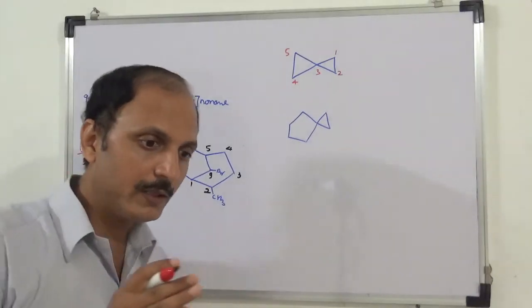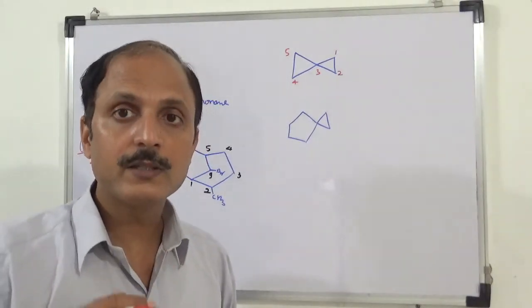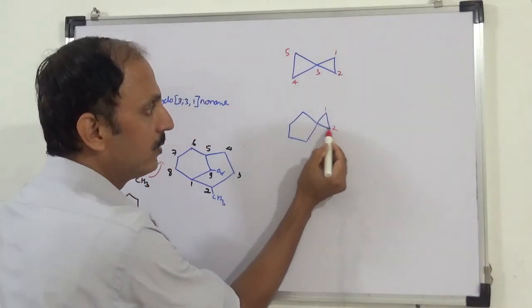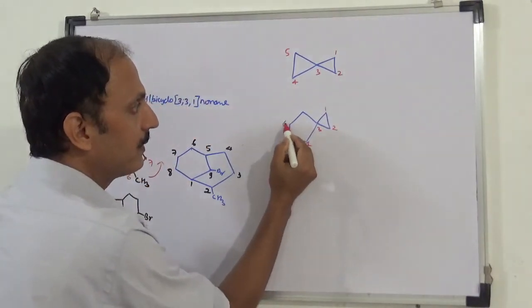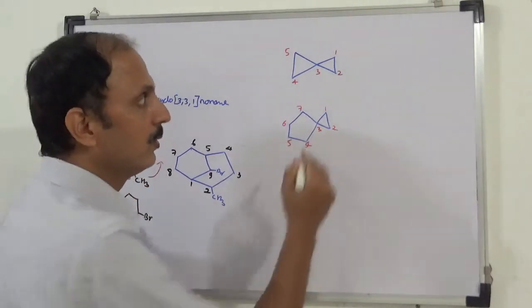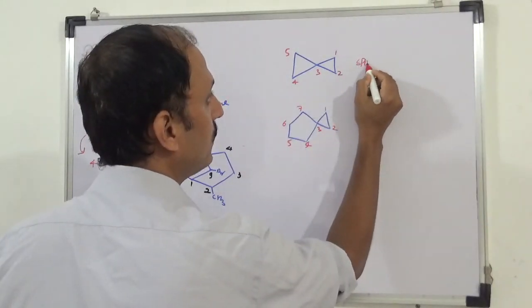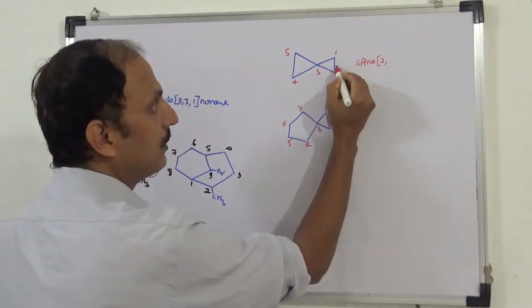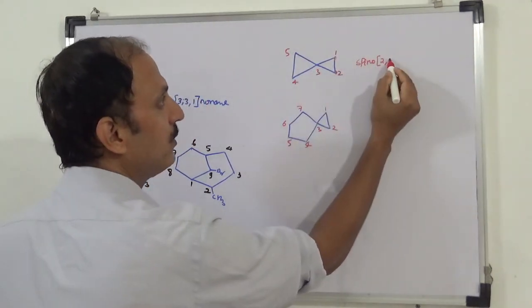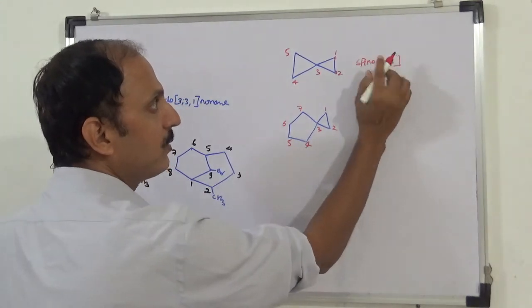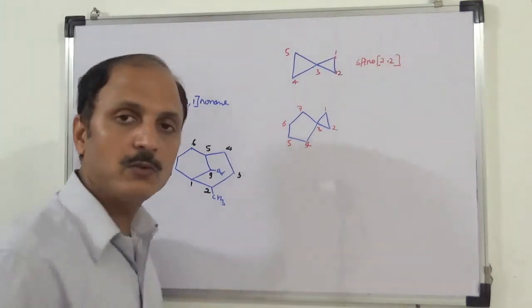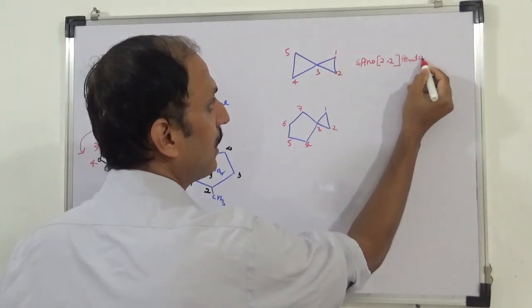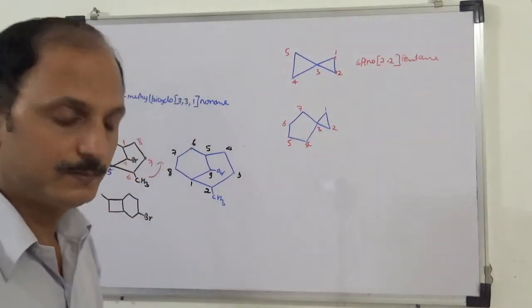We start the numbering towards the side which contains fewer carbons, like here 1 2 3 4 5 6 7. So here we use spiro, then 2 carbons here and 2 carbons here, so 2 2. Some people write 2,2 and some write 2.2. So the total is 5, so pent, with carbon-carbon single bonds, ane.